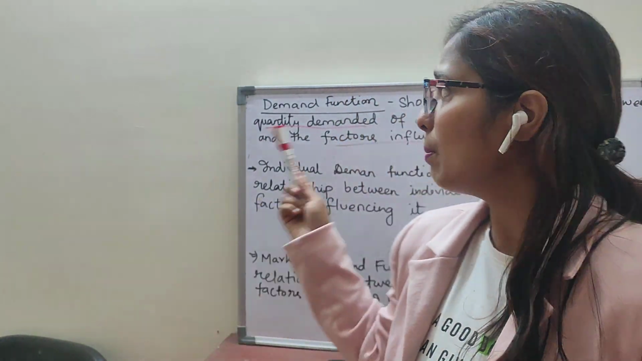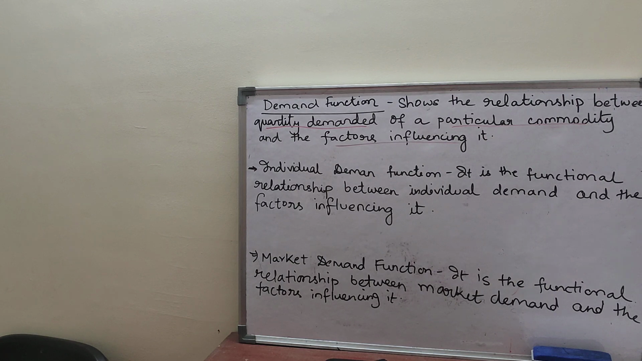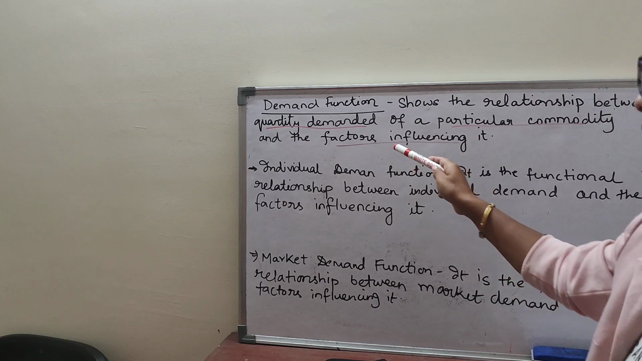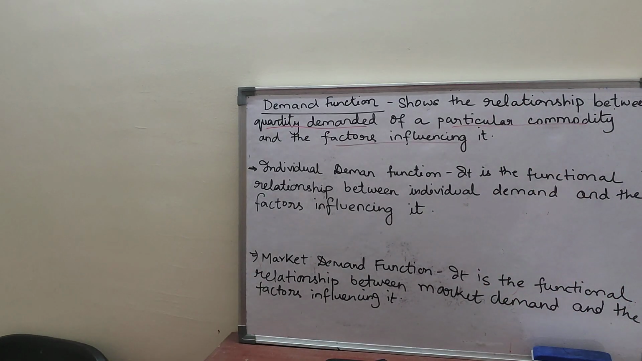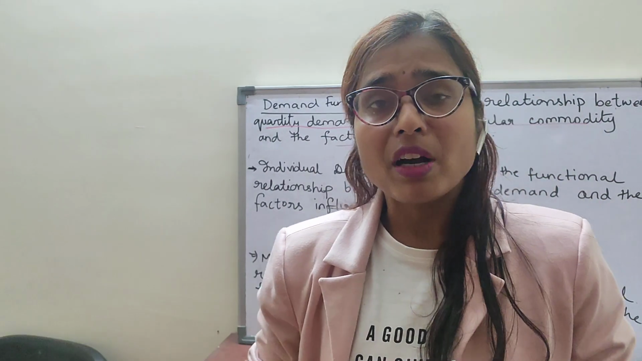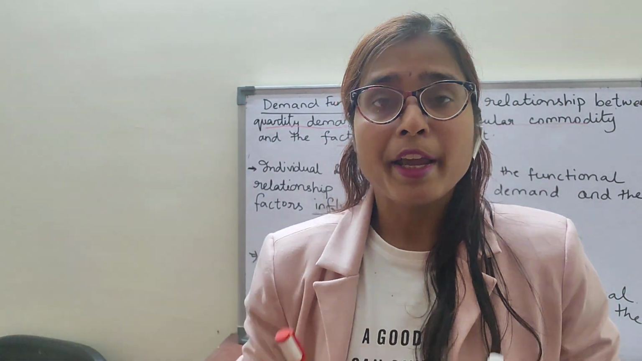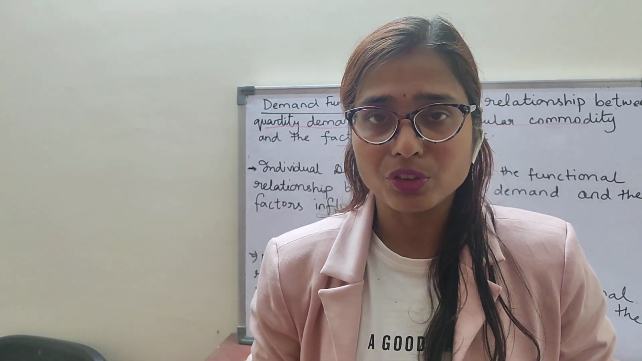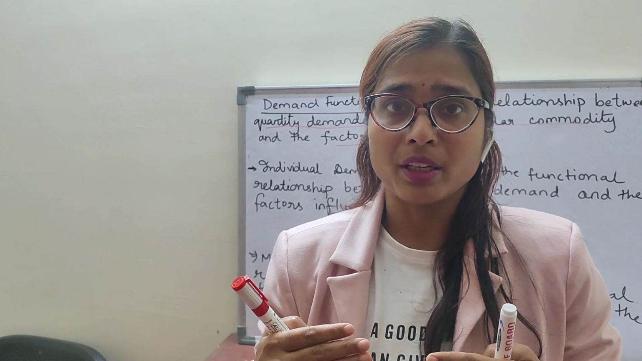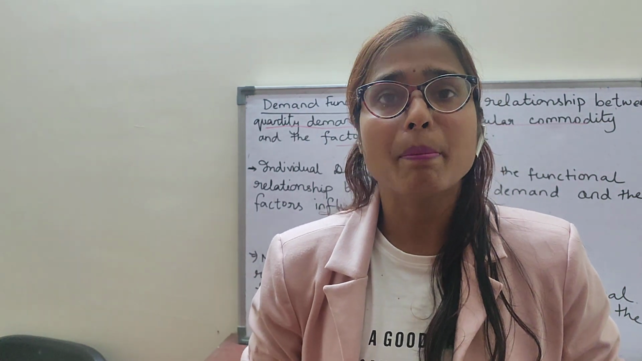So today's topic is demand function and law of demand. Start with the demand function. Demand function shows the relationship between quantity demanded of a particular commodity and the factors influencing it. So that means it shows the relationship between the quantity demanded and the factors influencing it. Function is nothing but only the expression. If you show the relationship in the expression form, that is known as demand function. That is, how demand is changing due to which factors, shown in expression form, is known as demand function.